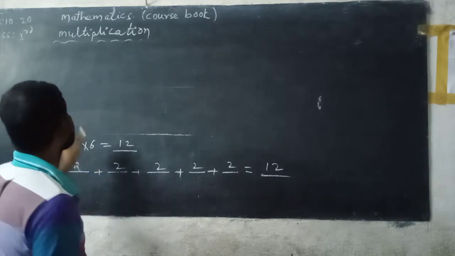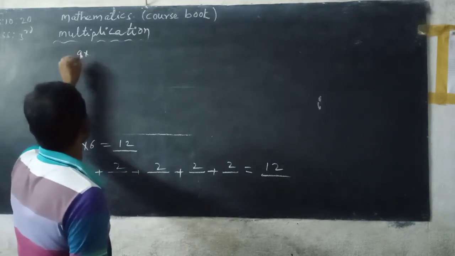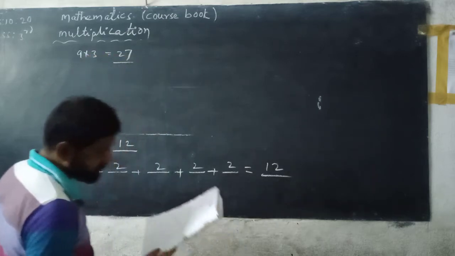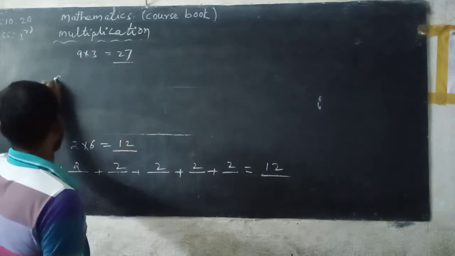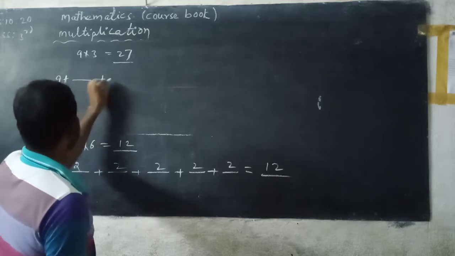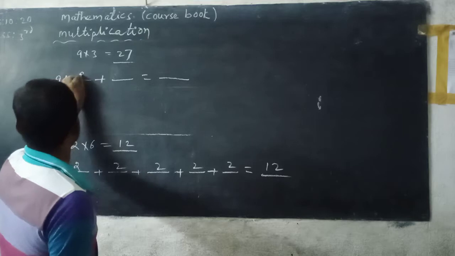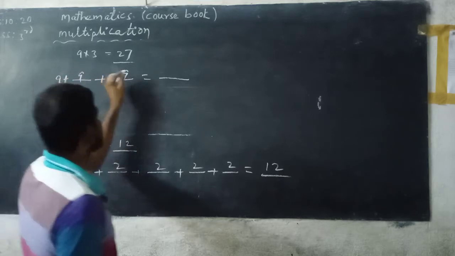Next, 9 3s are 27. 9 how many times repeated? 3 times. 1 time is given. 9 plus 9, 18 plus 9, 27.